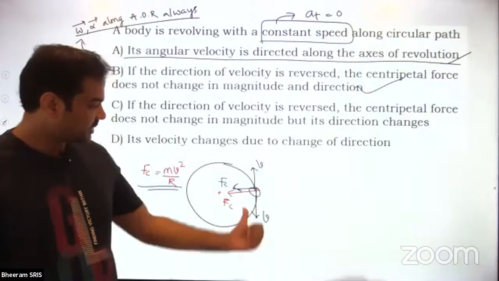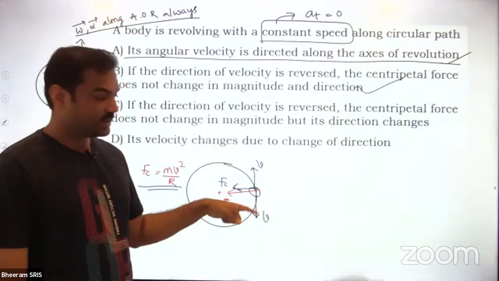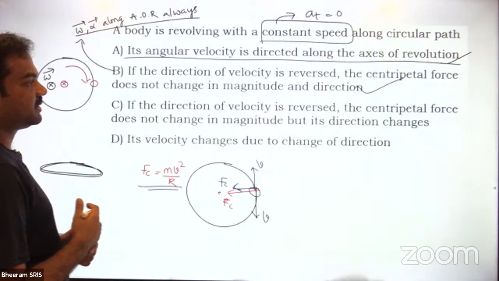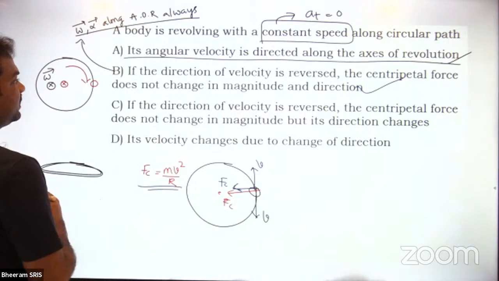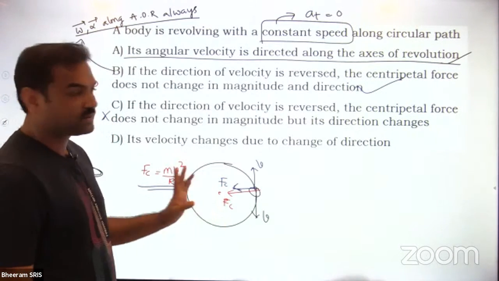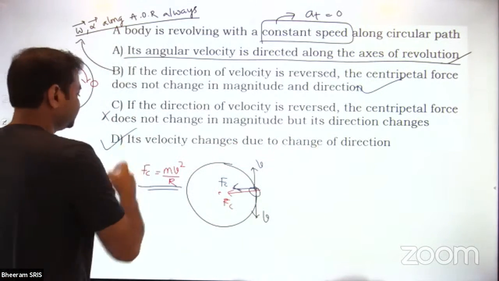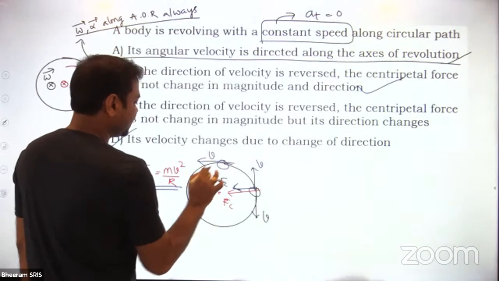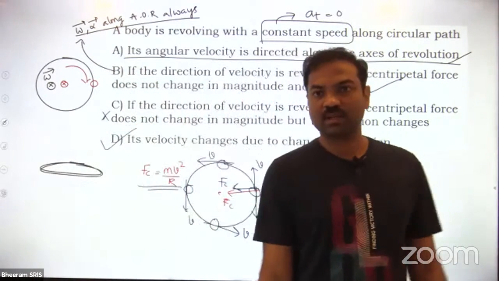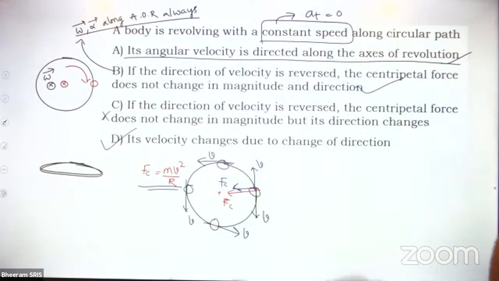Clear? Because centripetal force will act towards the center, which is equal to mv square by r. Just the velocity direction is reversed, in the same circular path. If the direction of velocity is reversed, the centripetal force does not change in magnitude or direction. Velocity changes due to change in direction. Obviously, this we know already. As the particle is moving, velocity keeps on changing, but the magnitude remains the same, speed remains the same. Velocity changes because of what? Direction changes only.